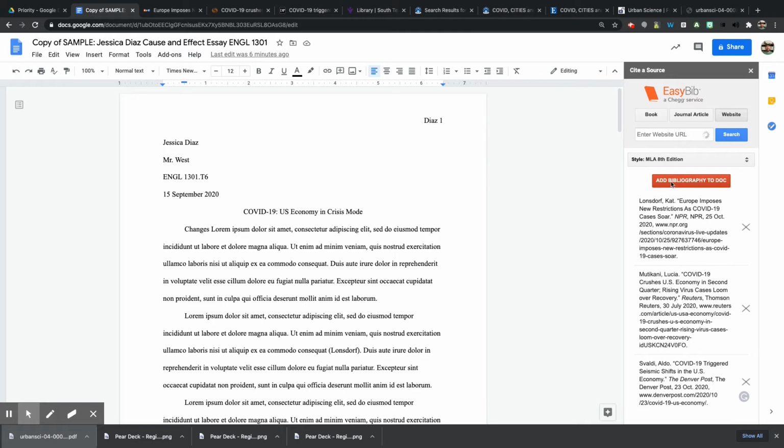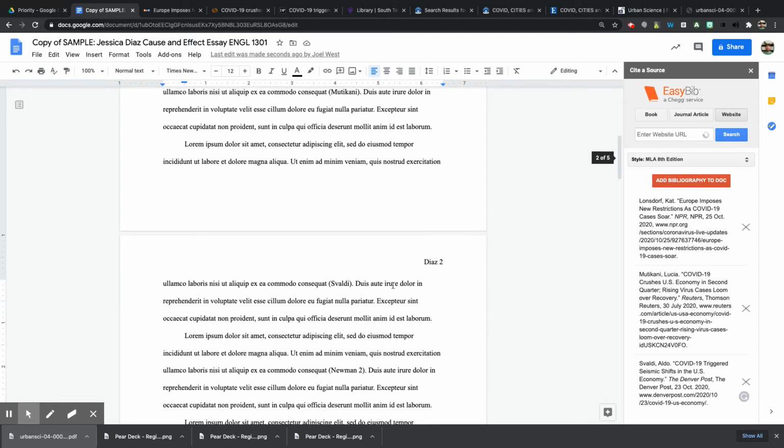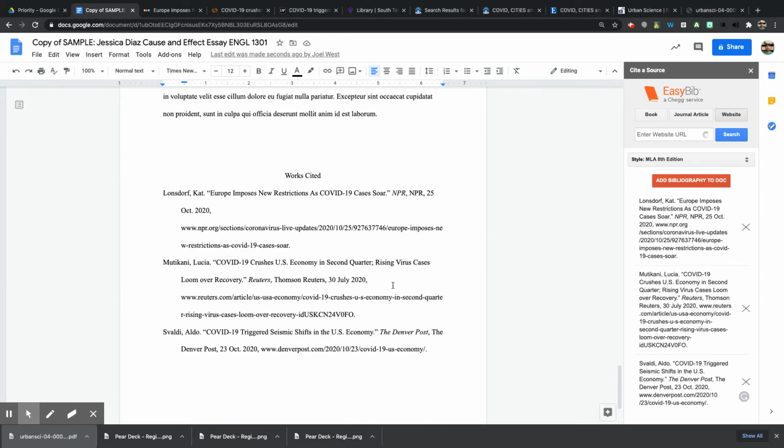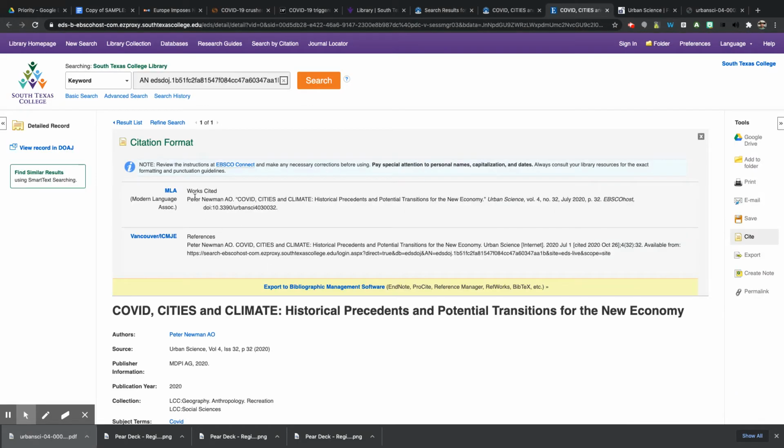You can click Add Bibliography to Doc. And what it does is it puts it at the bottom of your document for you. Okay, super cool, right? Now remember that one that we were unable to put in there. So what I would do if I were you is I would copy that,